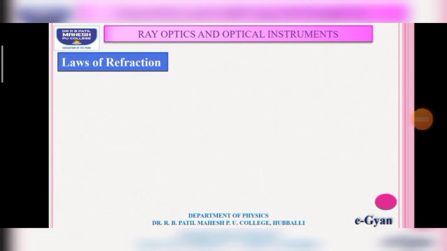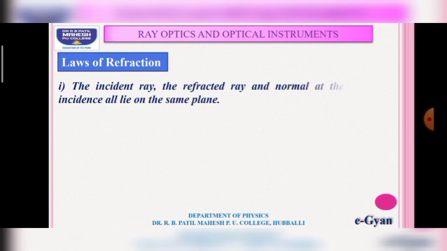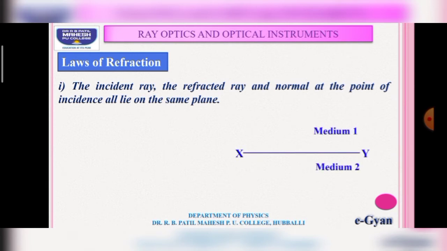Next, laws of refraction. There are two laws of refraction, and let us see them one by one. First one: the incident ray, the refracted ray and the normal at the point of incidence all lie in the same plane. Here XY is the interface of medium 1 and 2.